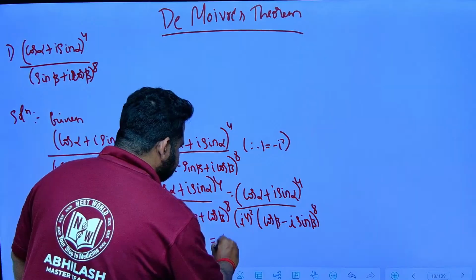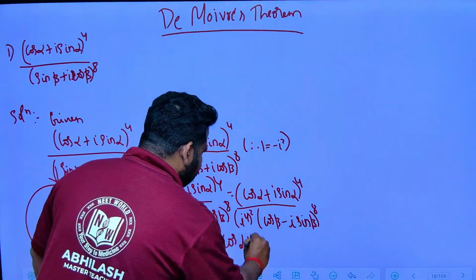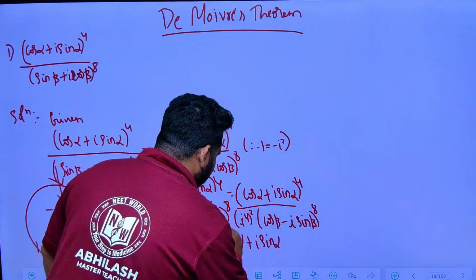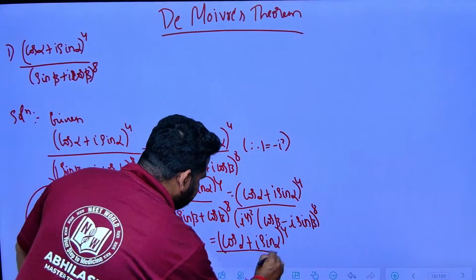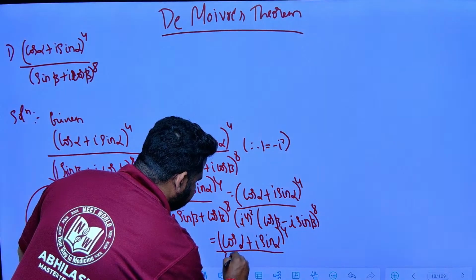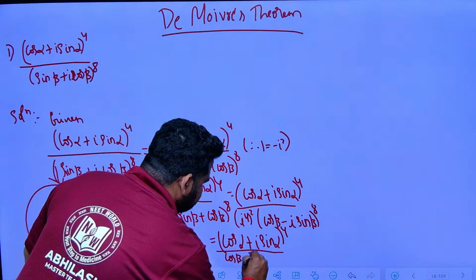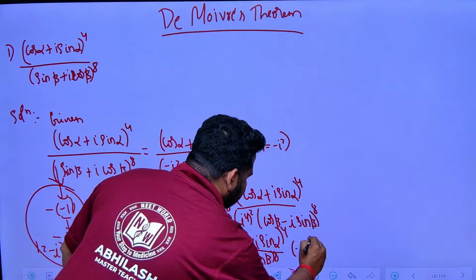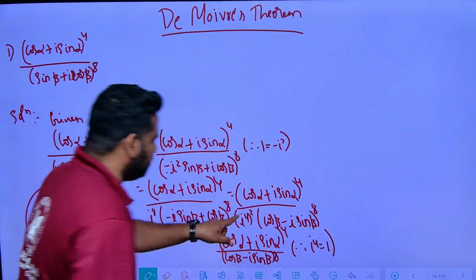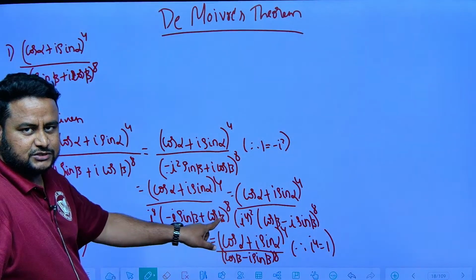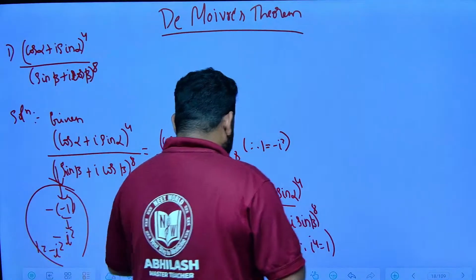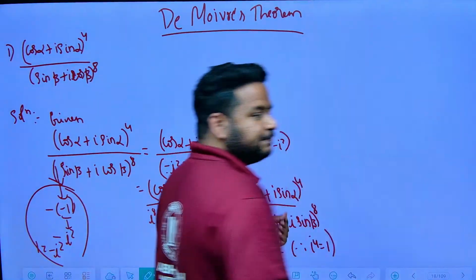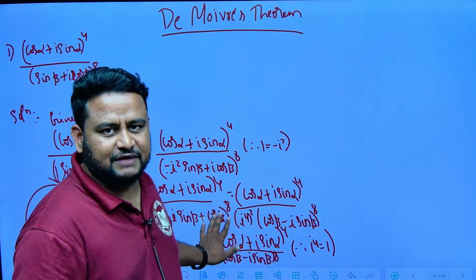This I can write as (cos alpha plus i sin alpha) to the power of 4 divided by (cos beta minus i sin beta) to the power of 8. See, here I have to write the reason: therefore i to the power of 4 is equal to 1. So 1 to the power of 2, that is 1 square, is 1 itself. So this i to the power of 4 whole square, that is i to the power of 8, will be eliminated. That is what we are having as 1.